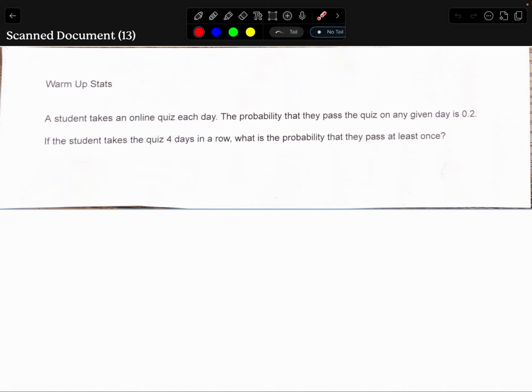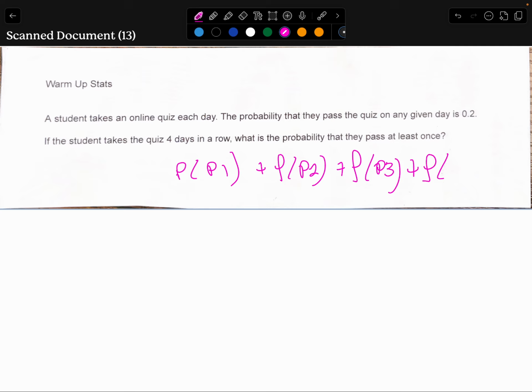So that would be the probability that they pass it one time plus the probability that they pass it 2 times plus the probability of passing it 3 times plus the probability of passing it 4 times, and put that all together, and it's kind of messy, and you don't really know how to deal with that right now. We're going to do that very soon, because you have to think about the probability of failing and the probability of passing and put it all together.